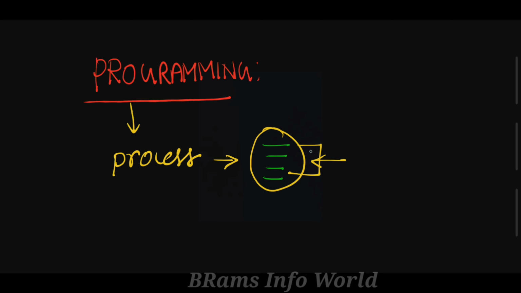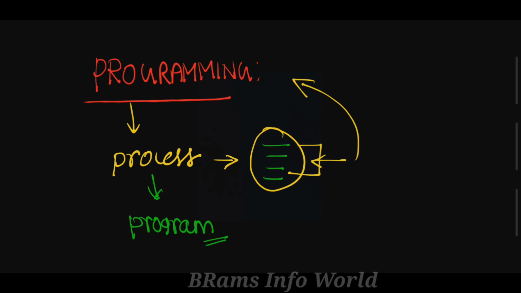Instruction 1 prepared, instruction 2 prepared, instruction 3 prepared, instruction 4 prepared, and so on. This kind of process is nothing but programming. In simple terms, programming is the process of creating a program.